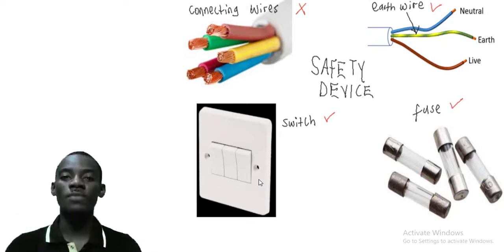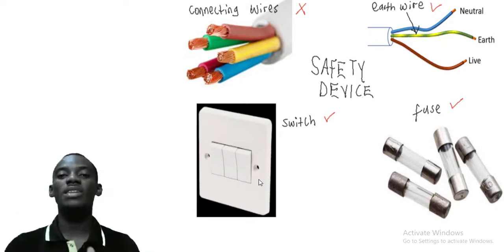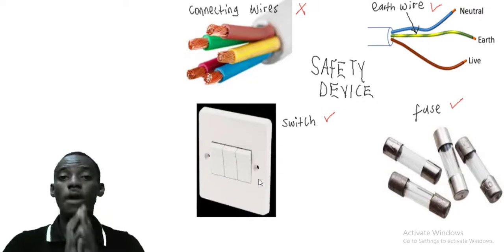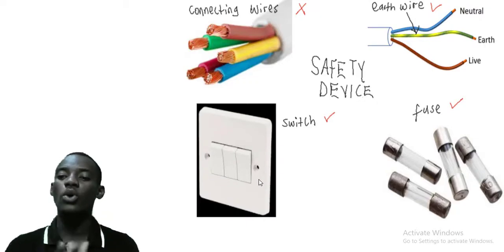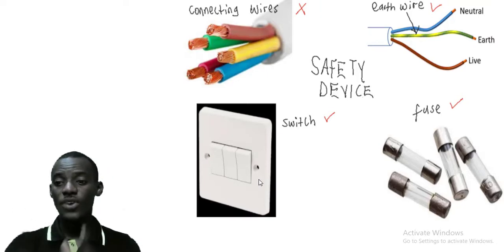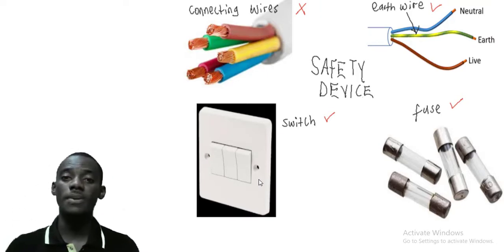When the fuse burns, it will protect my TV. The TV will go off, but the fuse will burn. Then you can just remove it and put a new fuse there, so your TV is still protected. So fuse is for protecting the device, so that the main device will not get burned. You can still remove it and replace it. It's very cheap.